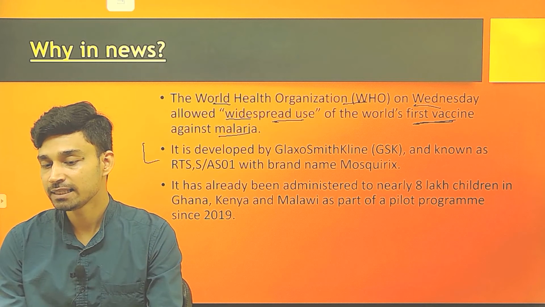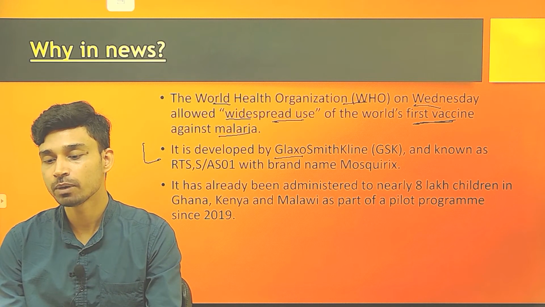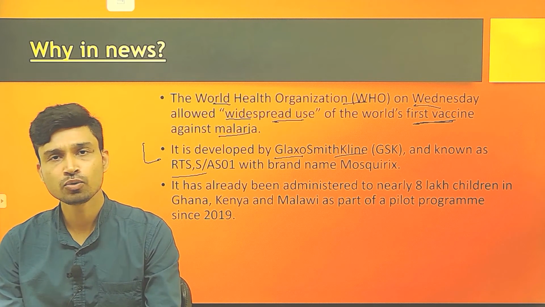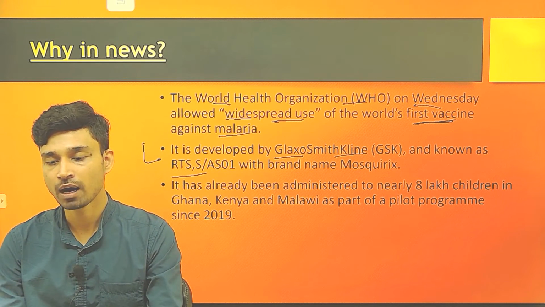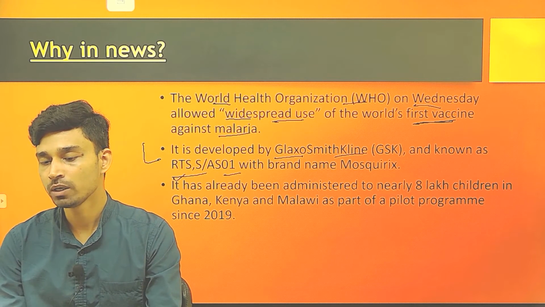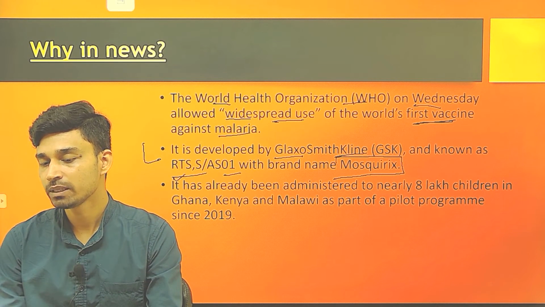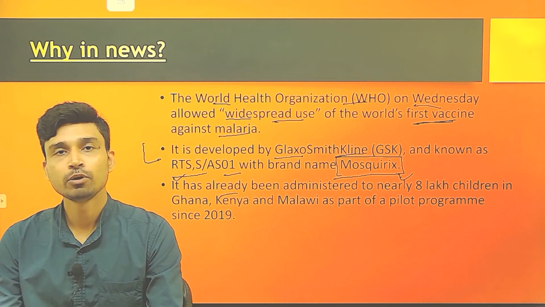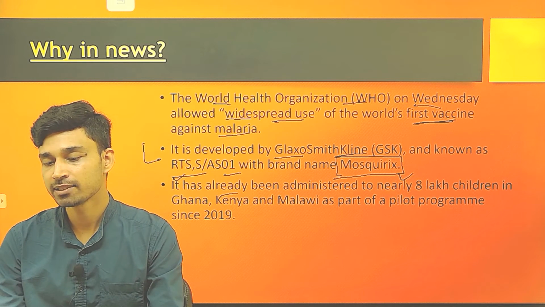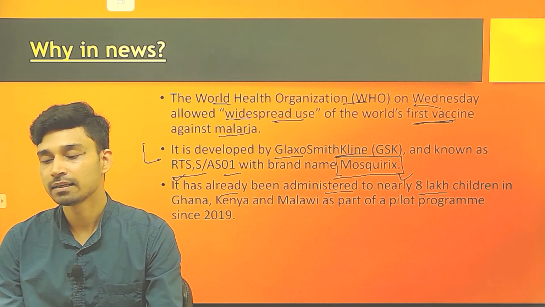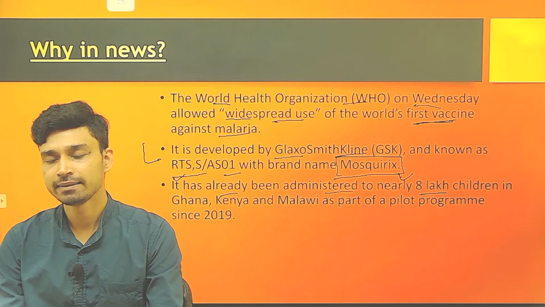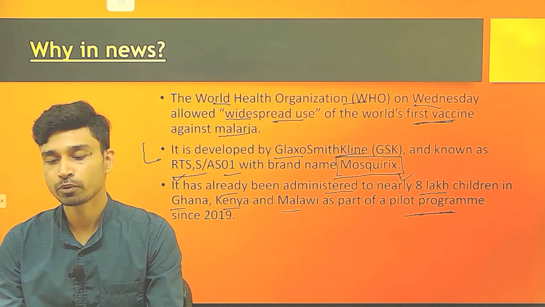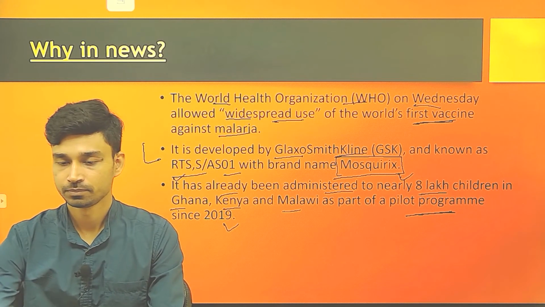If you look at this vaccine, we can see it has been developed by GlaxoSmithKline, in short called GSK, and it is also known by the name RTS,S/AS01, while the brand name of this vaccine is Mosquirix. It has already been administered to nearly 800,000, or 8 lakh, children in the African countries of Ghana, Kenya and Malawi as part of pilot programs over the last 2 years.